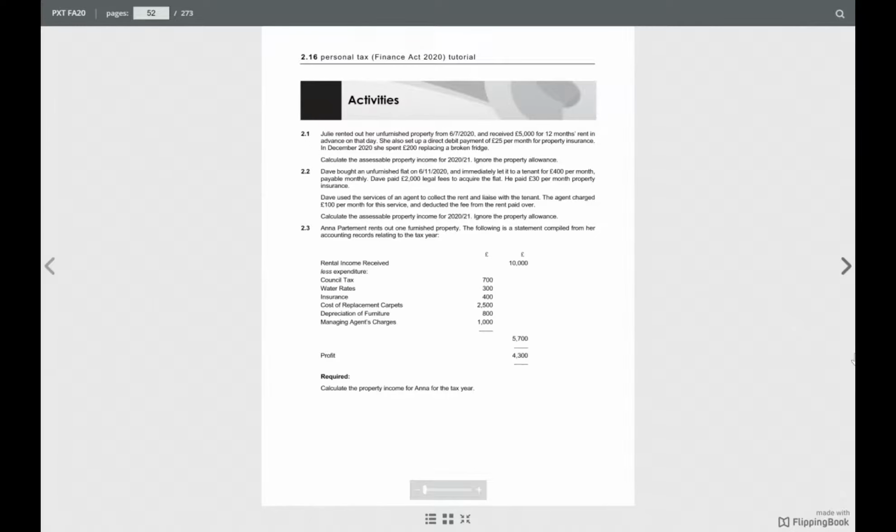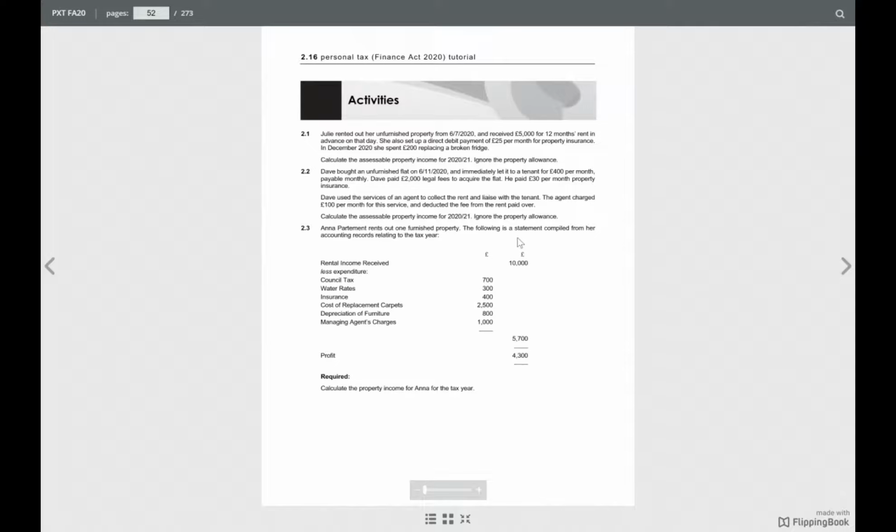So how will you do it? We have to calculate this on a cash basis. First of all, see what the year is. The year is 2021, so it's April 2020 to April 2021. The rent started from July, but how much did you receive? For 12 months, so £5,000 is received.